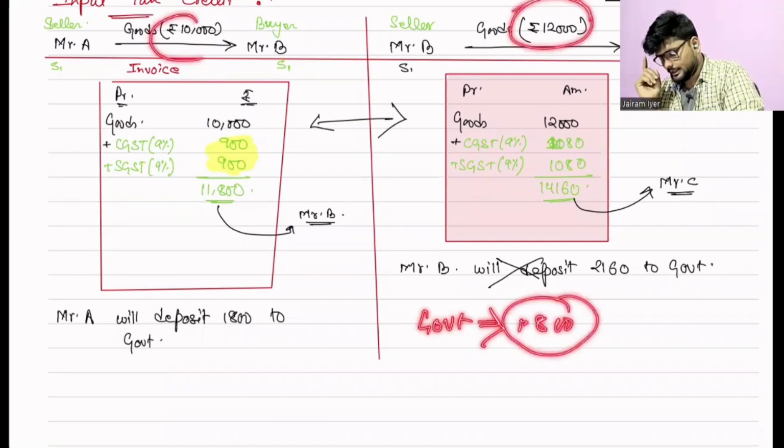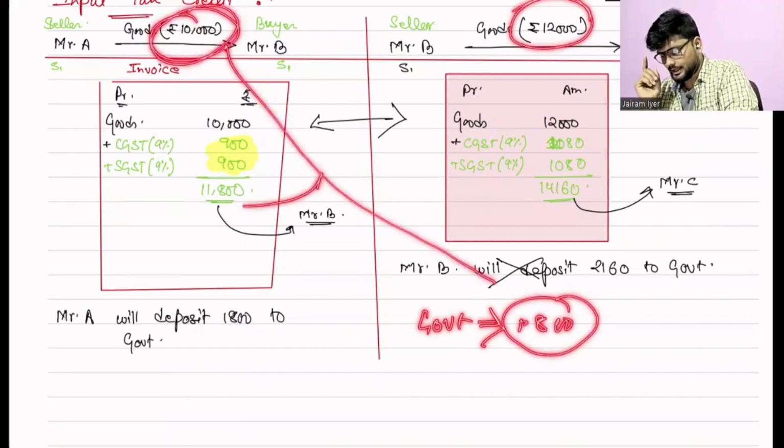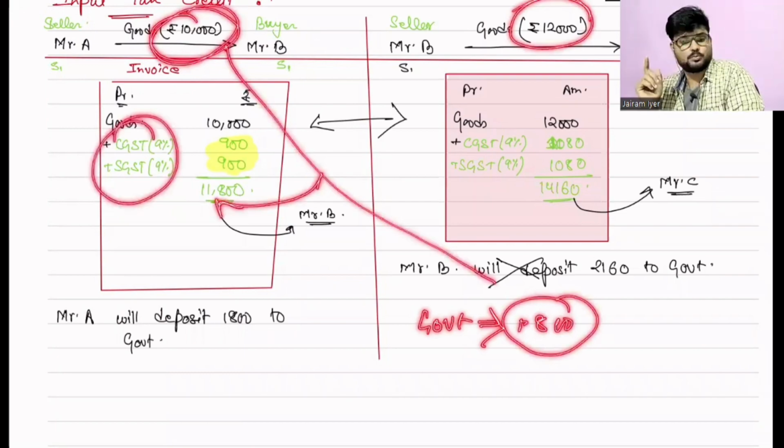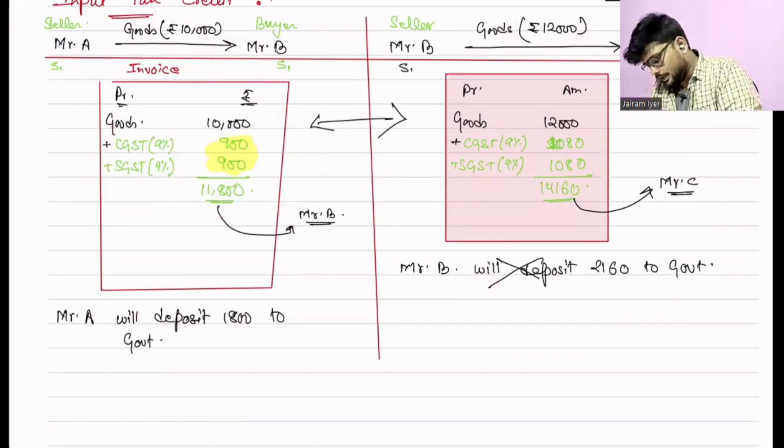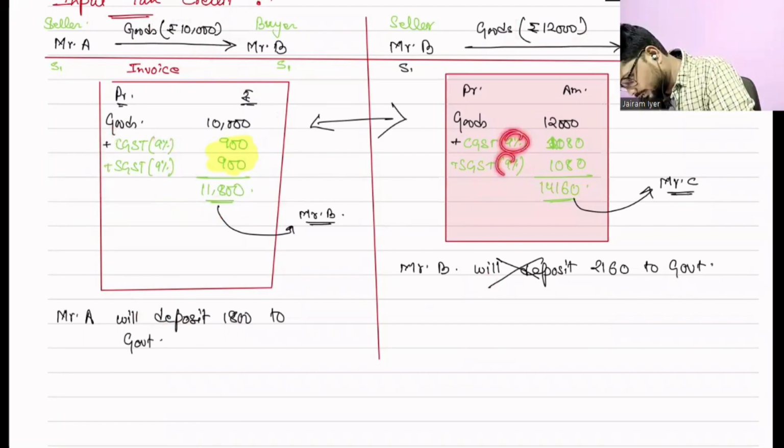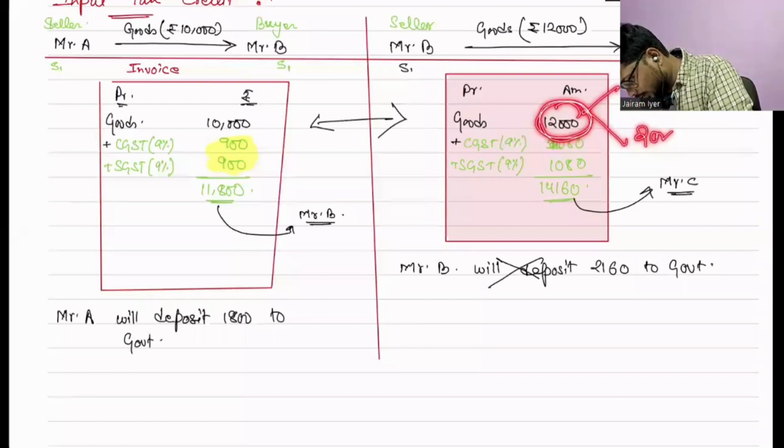This 1,800 I have already paid to Mr. A, and Mr. A has deposited it to you. I have already paid these taxes, so why will I pay that tax again? Because this 9% is on 12,000. In this 12,000 there are two parts, one is 10,000 and one is 2,000. For the 10,000 he has already paid taxes of 1,800 to Mr. A.